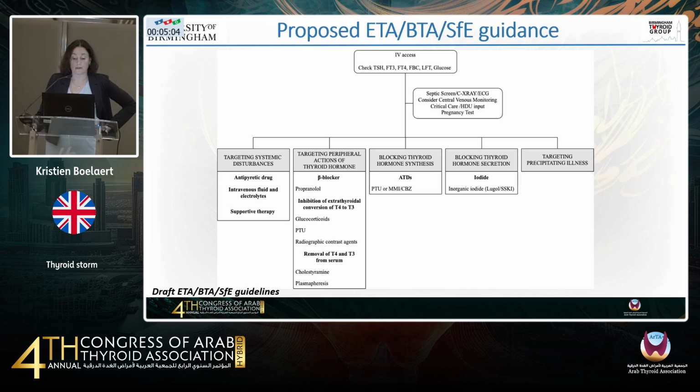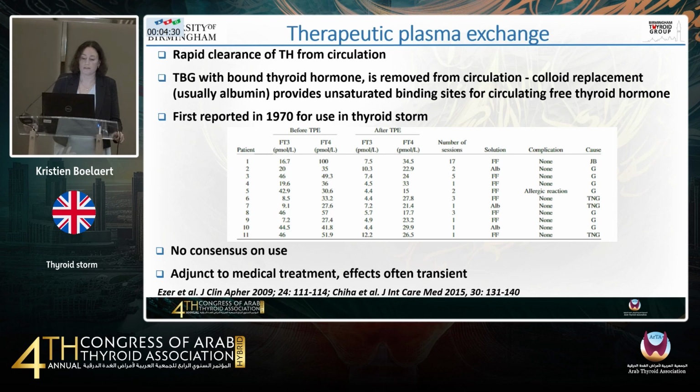You confirm the diagnosis with a blood test. You do all your screens, a septic screen, and it's important that you have critical care input. If it's a woman, do a pregnancy test. This may present in pregnancy. And then you target systemic disturbance. You target the peripheral action of thyroid hormones, as we discussed. You block thyroid hormone synthesis, block thyroid hormone secretion, and then you also treat the underlying precipitating illness. So those are the principles of management, as we've discussed in previous slides.